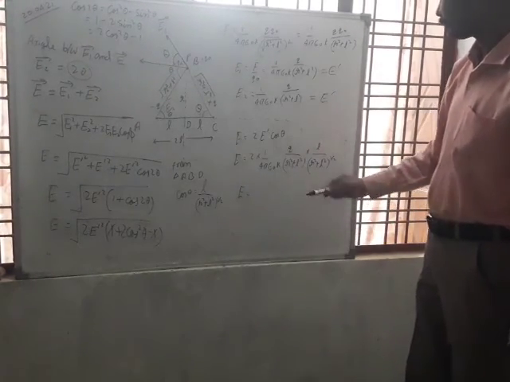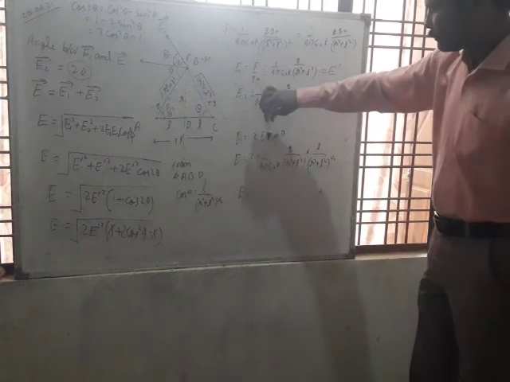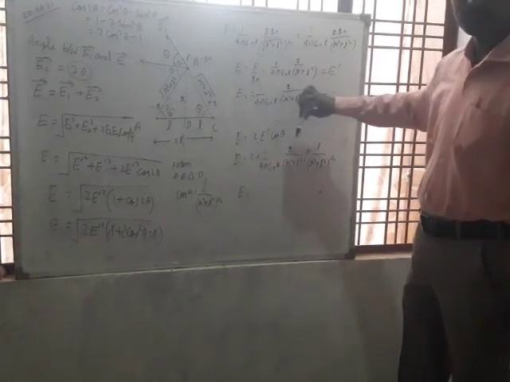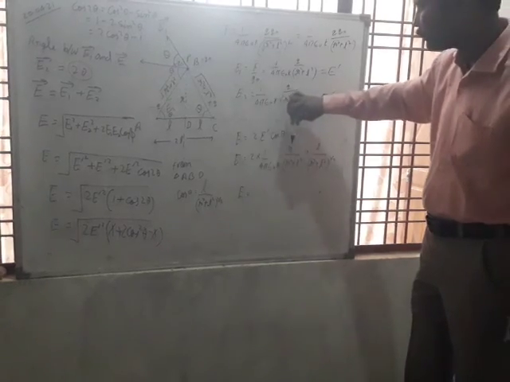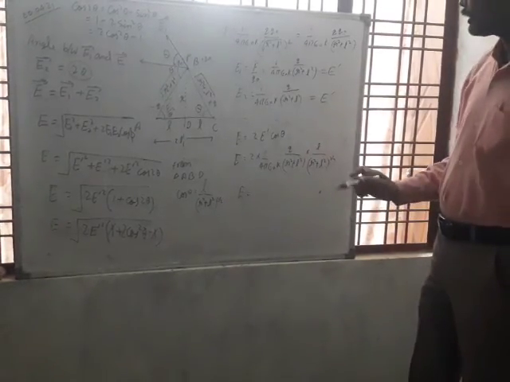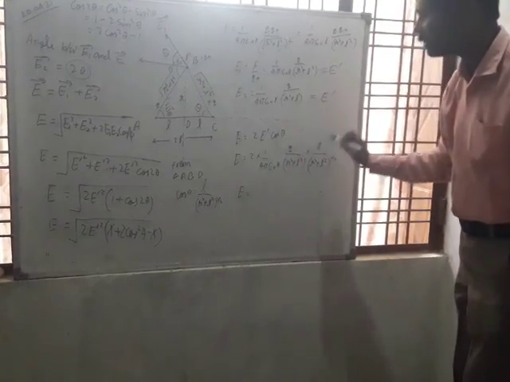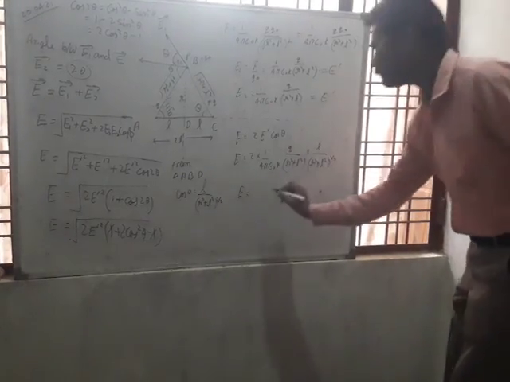You have studied that the product of charge and distance between the two charges, Q into 2L, is known as electric dipole moment. So in place of 2QL we can write P, small p.